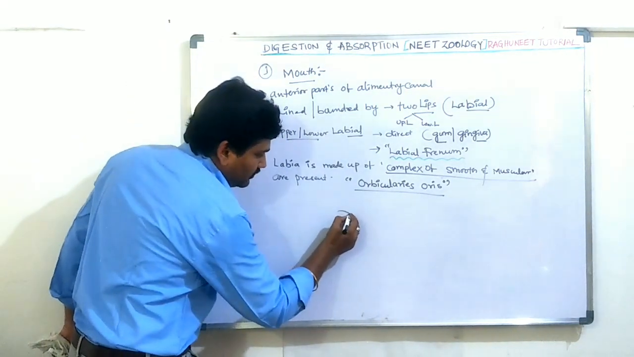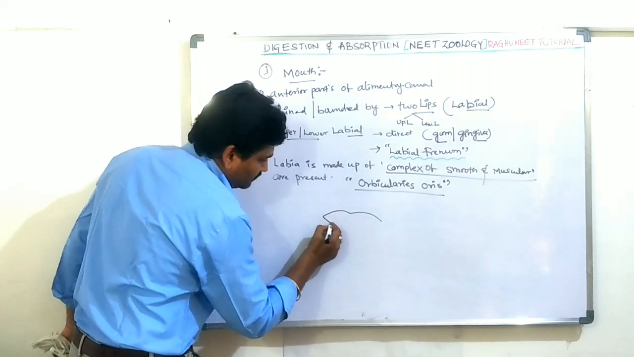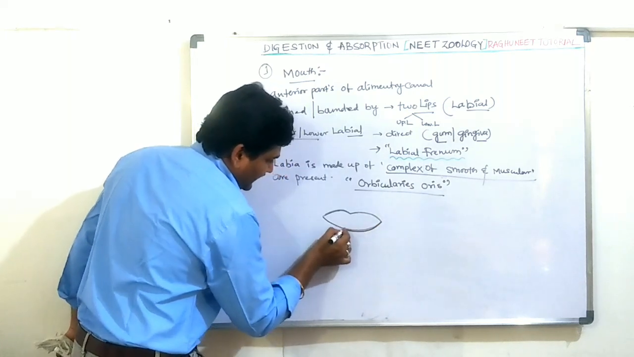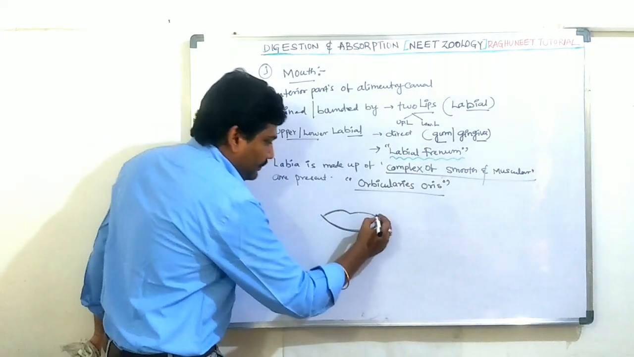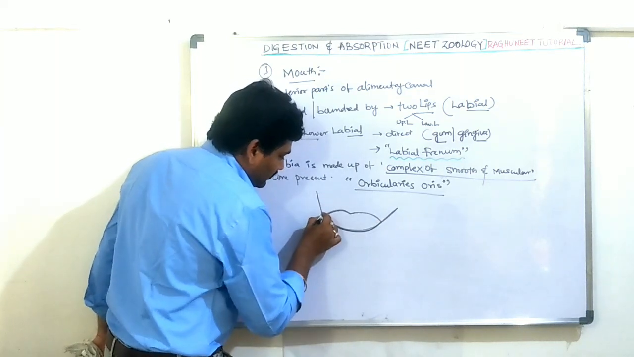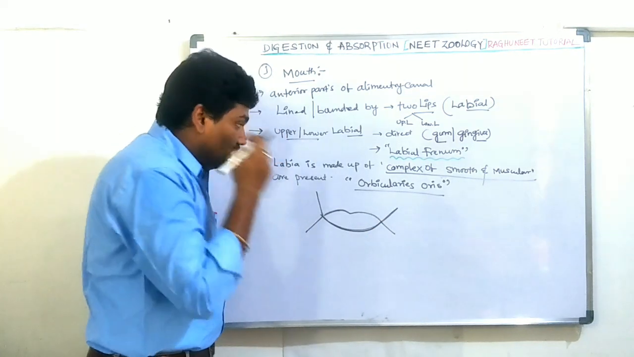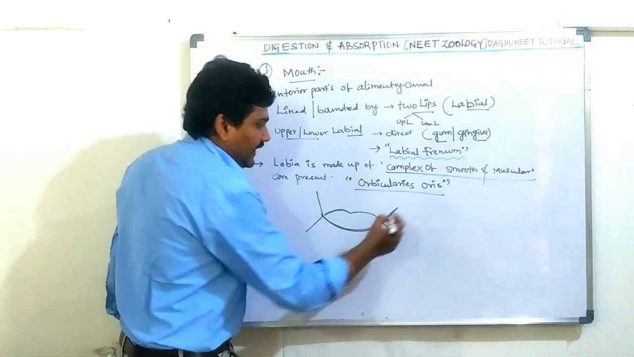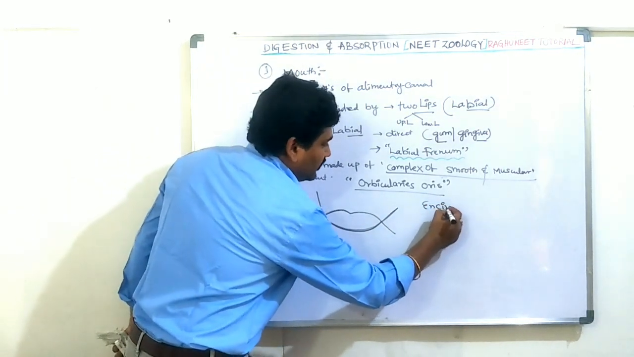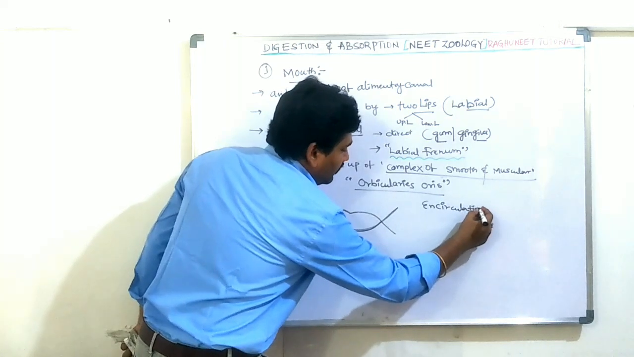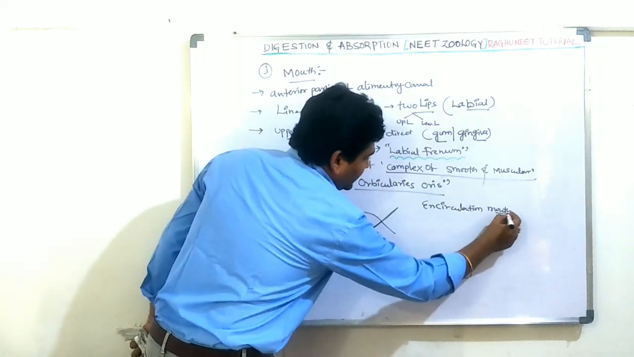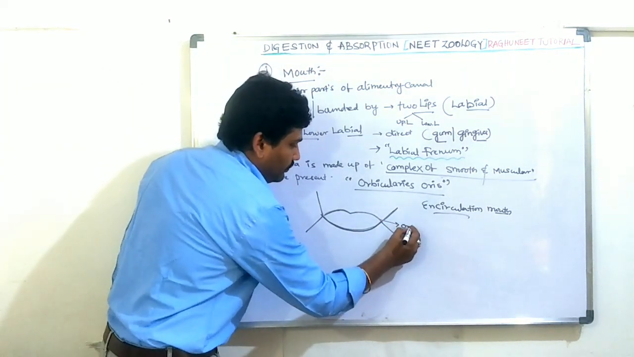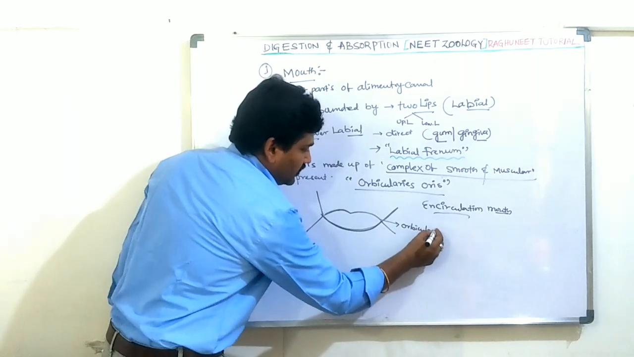Like this. These are the upper lip and lower lip. Let's see the diagram of the upper and lower lip. The upper lip and lower lip are made up of muscle. The muscle is called orbicularis oris. This orbicularis oris is useful to make an encirculation of the mouth.